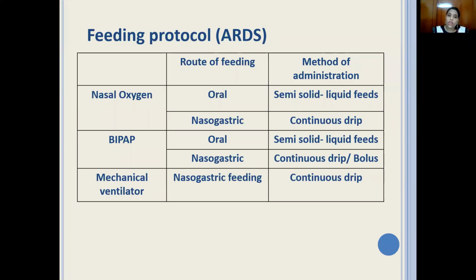If the patient is on BiPAP, what happens is BiPAP can be attached either 24 hours, like continuously, or the patient can be given intermittent BiPAP, that is certain hours of BiPAP and then they're not on BiPAP. So again here, the patient can be on oral feeds or on nasogastric feeding.